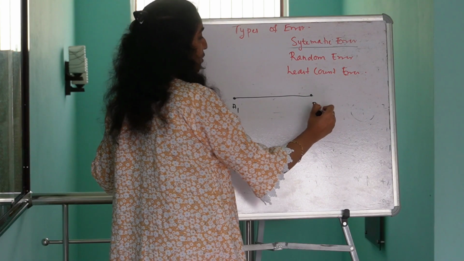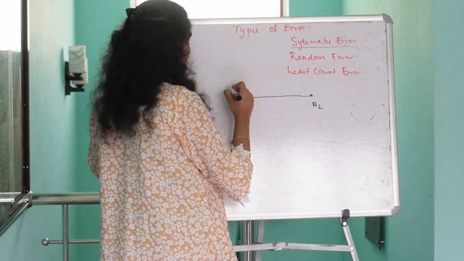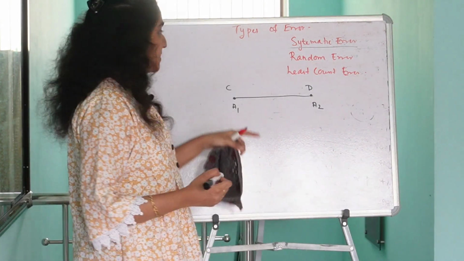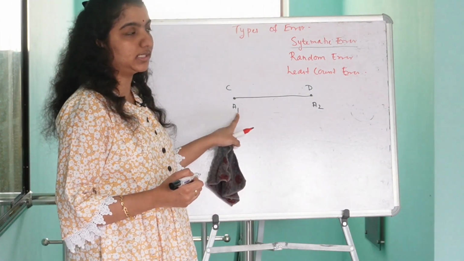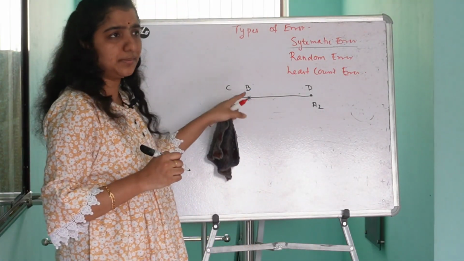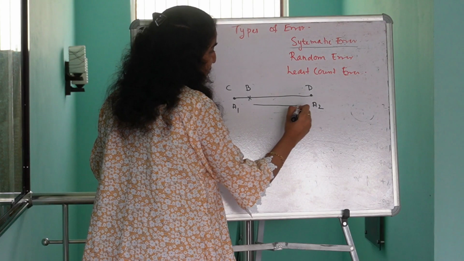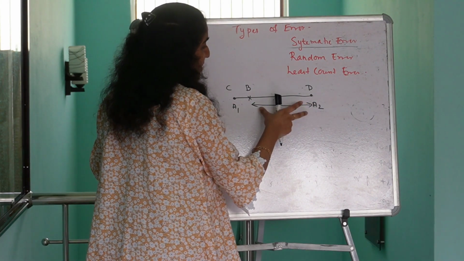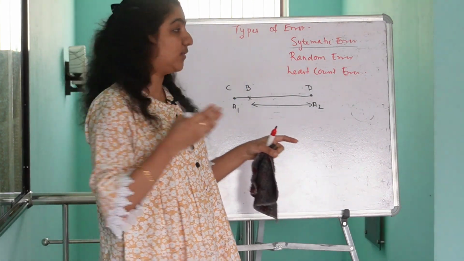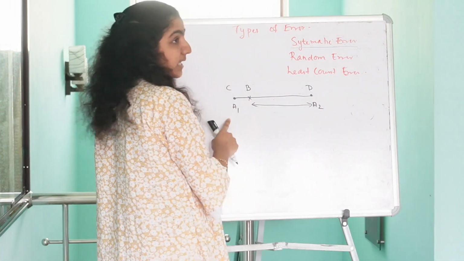A1 and A2, and these two objects are to be placed at points C and D. If suppose instead of placing the first object A1 at C, I placed the object at some other point B. In this situation, we can say all the values that we get while measuring the distance between these two objects will be less than the actual value, isn't it?